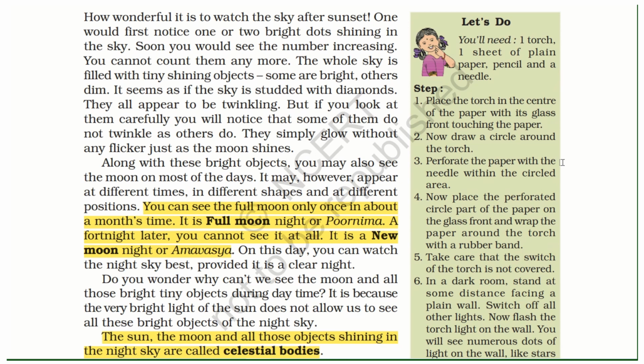You can see the full moon only once in about a month. It is called full moon night or Purnima. A fortnight later, you cannot see it at all. It is new moon night or Amavasya.